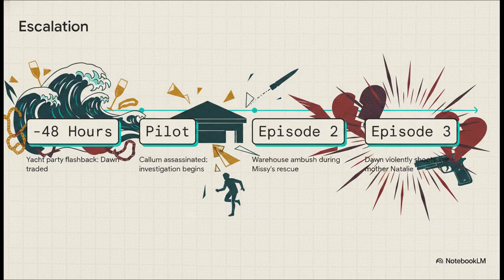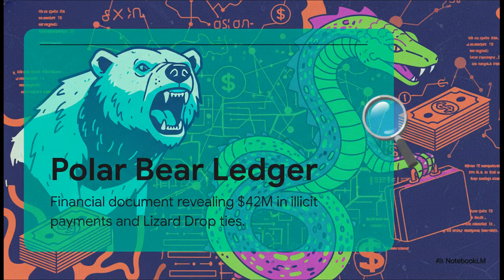By episode 2, the FBI is getting ambushed in a warehouse while trying to rescue a 16-year-old witness named Missy. Fast forward to episode 3, and the trauma completely tears the Callum family apart, culminating in Dawn violently shooting her own mother, Natalie. The script just systematically dials up the revenge and familial implosion right alongside the FBI's investigation. Now, the crucial point in Episode 2, the thing that really blows the case wide open, is the Polar Bear Ledger.